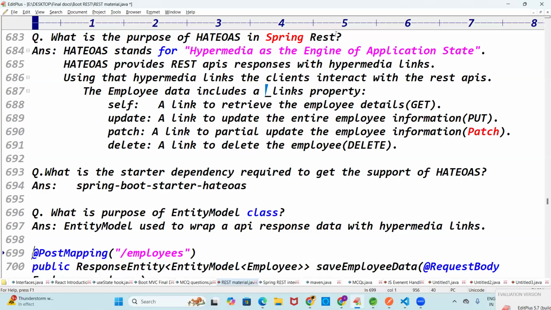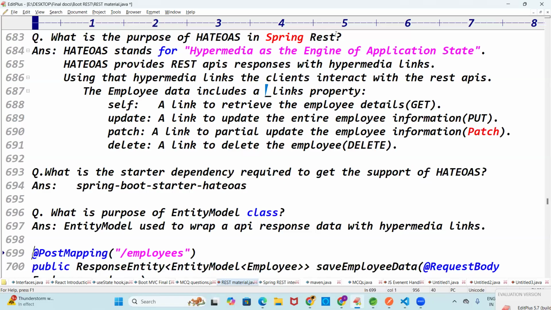Exactly. See here, there is a normal import and static import. This one is import static FMVC link builder. What is the meaning of this line? Here we can call all the static methods of FMVC link builder directly, without using class name.